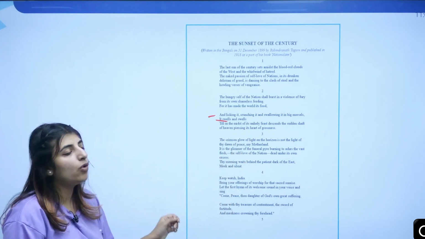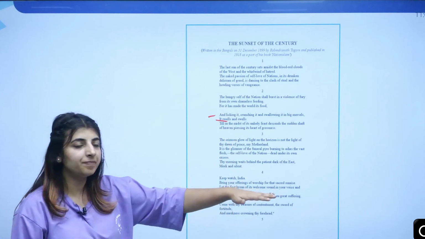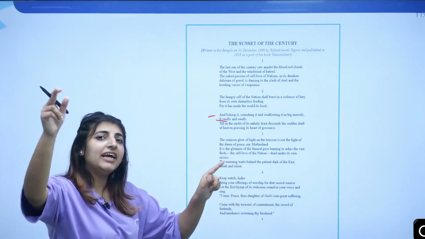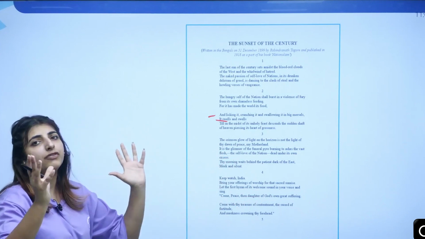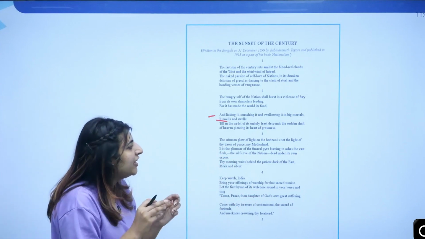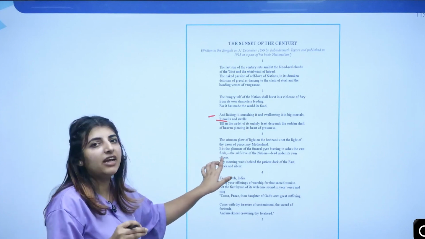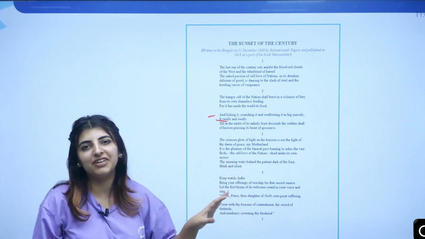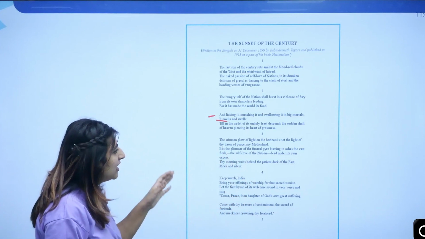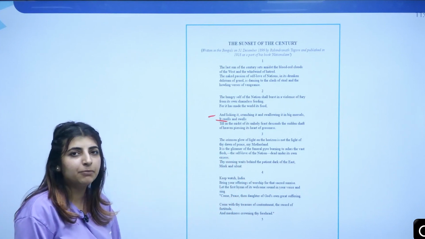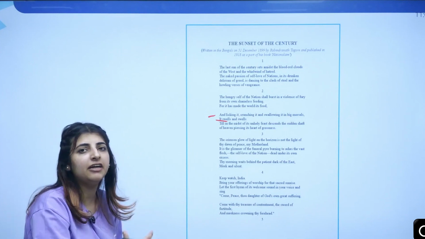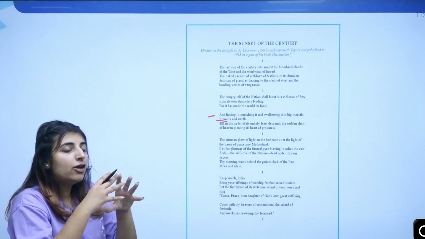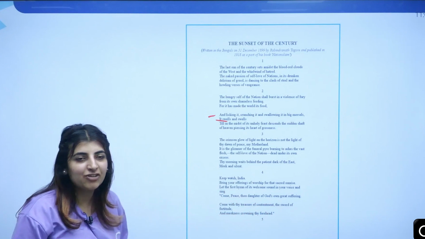The crimson glow of light on the horizon is not the light of thy dawn of peace, my motherland. It's the glimmer of the funeral pyre, burning to ashes the vast flesh, the self-love of the nation, which is degrading, dead under its own excess, because these people are materializing certain things and they are dead under their own flesh, that they are not having the love for their nation now.